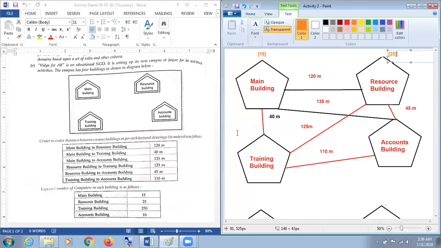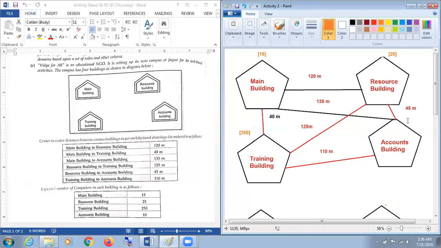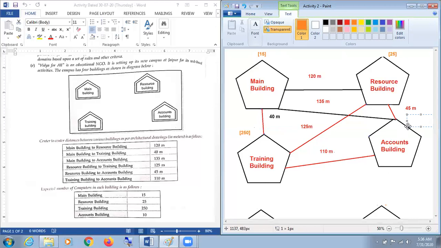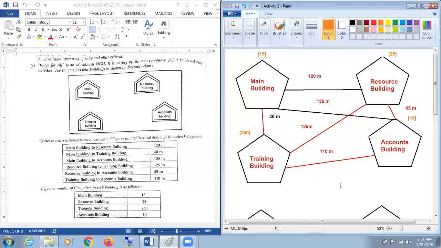Next, here it is the training building. The number of computers will be 250 this time. And for the accounts building, my dear respected students, the number of computers will be 10. Now the layout is ready for us.